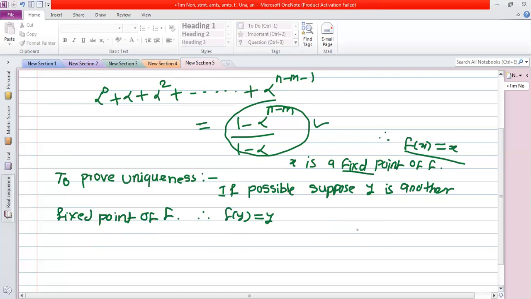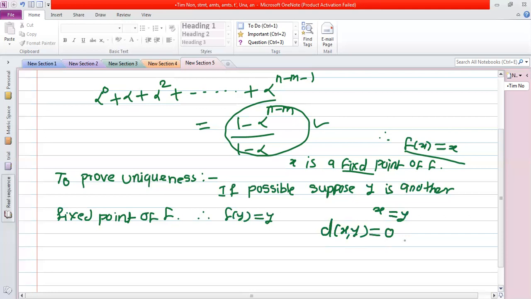To prove x is equal to y, I prove that the distance between x, y is equal to 0.